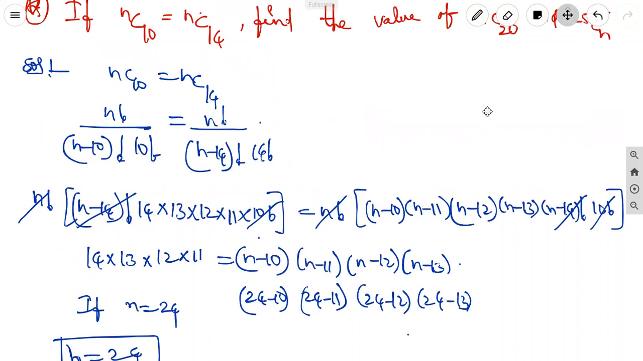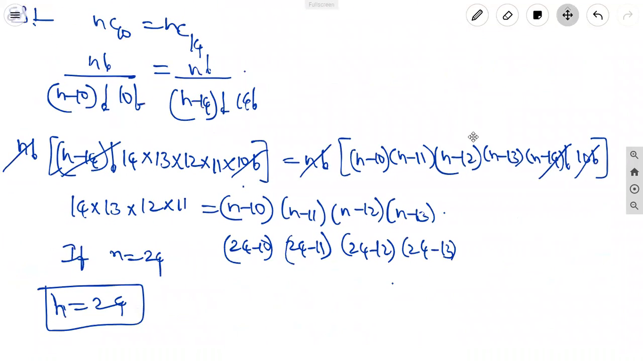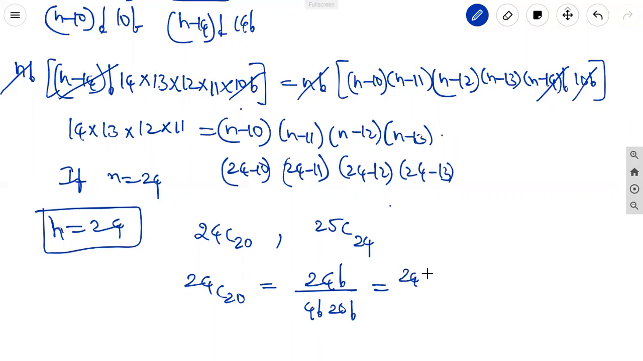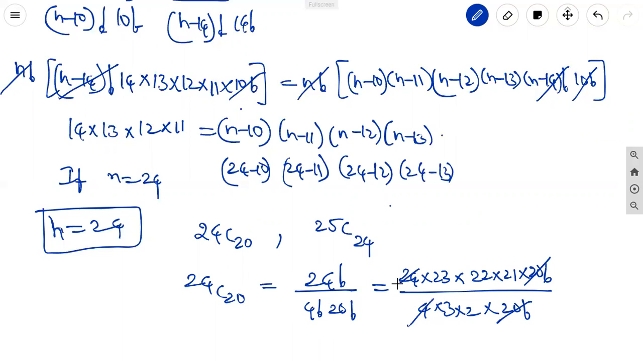What are they asking? NC20 and 25CN, that is 24C20 and 25C24. 24C20 equals 24 factorial by 4 factorial into 20 factorial. 24 into 23 into 22 into 21 into 20 factorial by 4 into 3 into 2 into 20 factorial. 20 factorial cancels. 4 ones are 4, 6 fours are 24, everything cancels. Now we multiply 23 into 22 into 21.